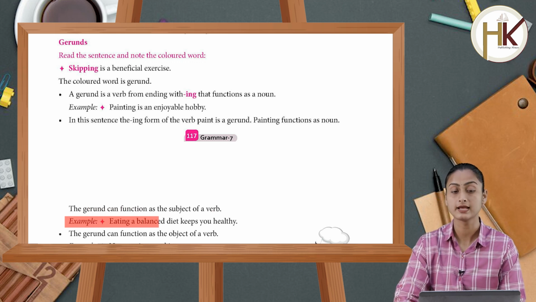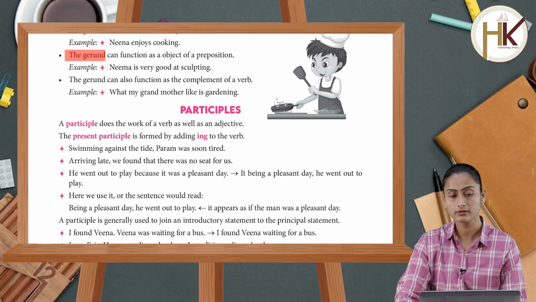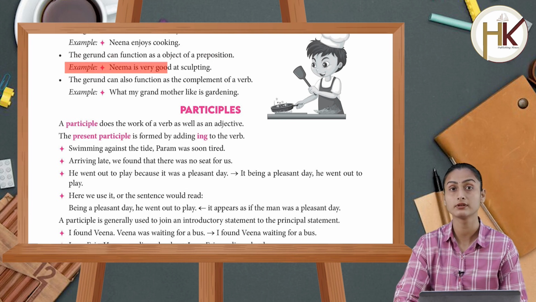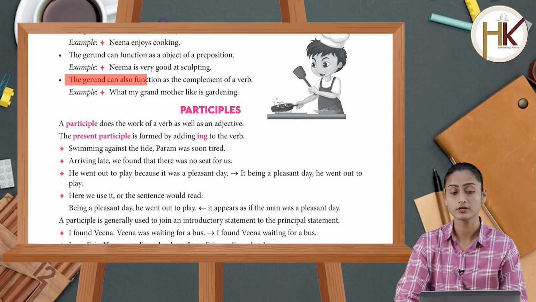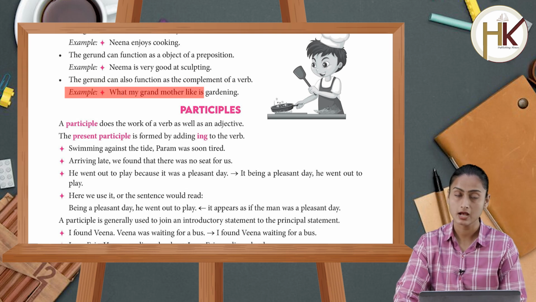The gerund can function as the subject of a verb. Example, eating a balanced diet keeps you healthy. The gerund can function as the object of a verb. For example, Nina enjoys cooking. The gerund can function as the object of a preposition. For example, Nima is very good at sculpting. The gerund can also function as the complement of a verb. For example, what my grandmother likes is gardening.